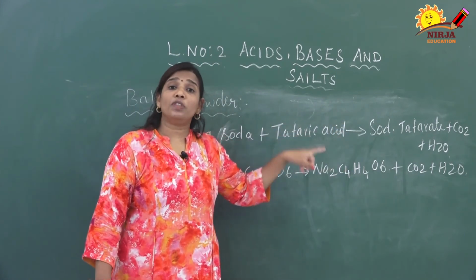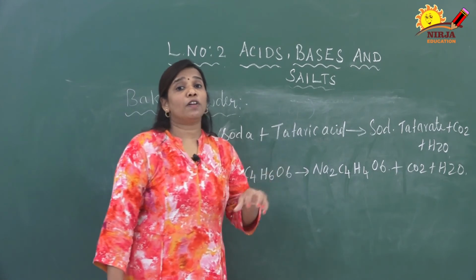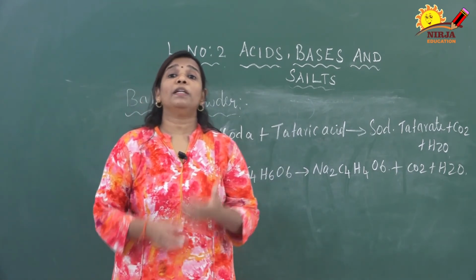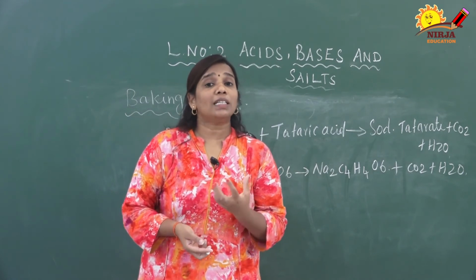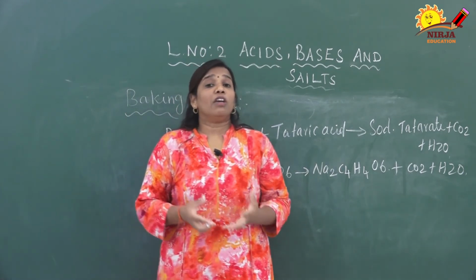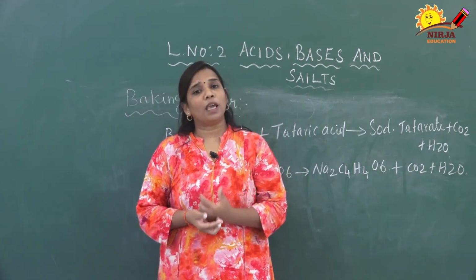What is the role of this tartaric acid? It removes the sodium carbonate. So automatically the bitterness will be removed. So that carbon dioxide will give sponginess to cake as well as bread. This is called baking powder.